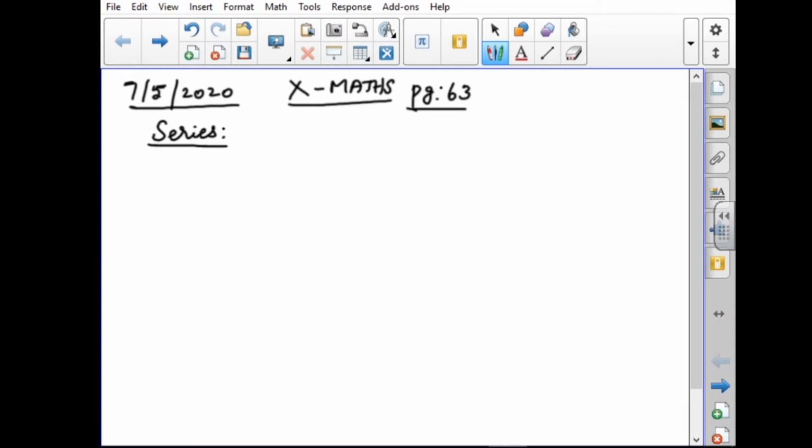Yesterday we saw about sequence. Sequence means what? The arrangement of numbers 1, 2, 3, 4 like that. This is called a sequence. The sum of the terms of the sequence is called a series. So, the sum of the terms means we have to use the plus symbol: 1 plus 2 plus 3 plus 4, etc. This is only called a series. Okay, so you have to write the definition like this.